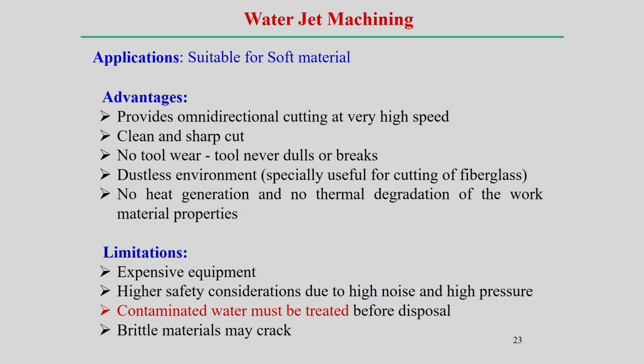As for applications, water jet machining is simply used for soft materials mostly and provides unidirectional cutting at very high speed. Clean and sharp cuts are possible, and there is no tool wear; the tool never dulls or breaks. For example, in ultrasonic machining there is a concern of tool wear, but in this case we find no tool wear. A dustless environment is required sometimes, which is why it is used in certain cases, specifically cutting of fiberglass. There is no heat generation and no thermal degradation of the workpiece material property. So, that is why it is very advantageous, with no unwanted distortion and no residual stress.